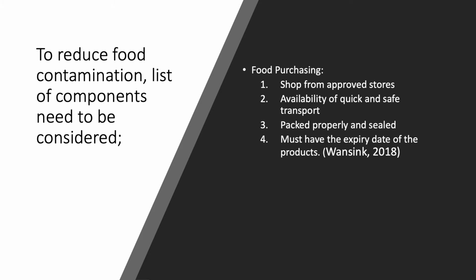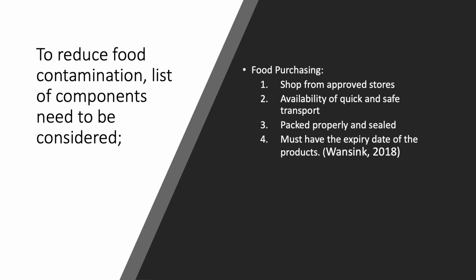So in this slide, there are some factors to reduce food contamination. A list of components needs to be considered, like food purchasing. Shop from approved stores, which means one should buy food from trusted suppliers, whom they can trust to provide food that is fresh and best.